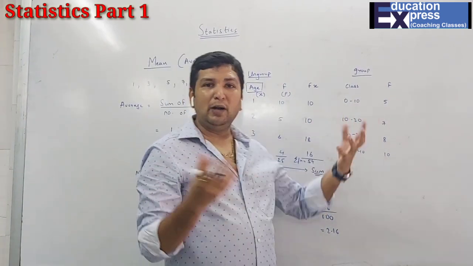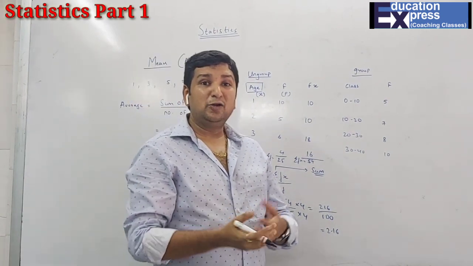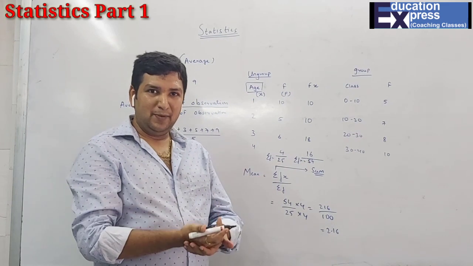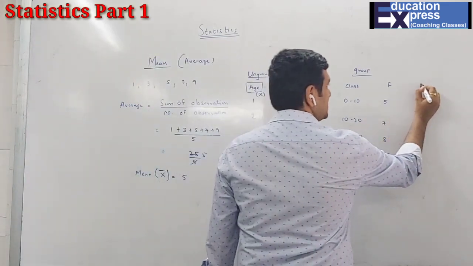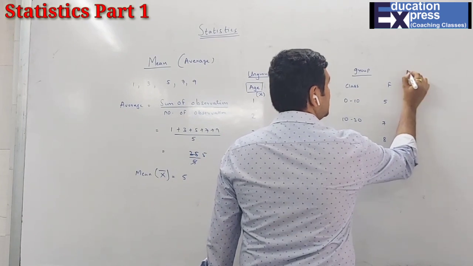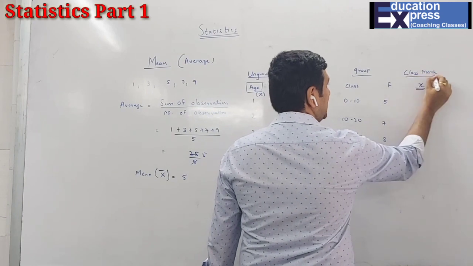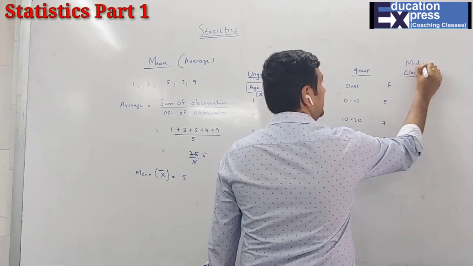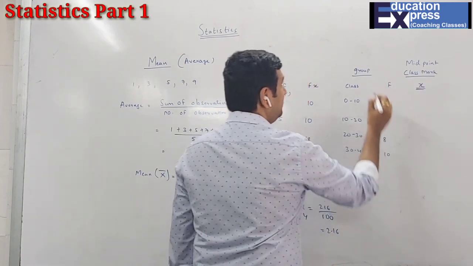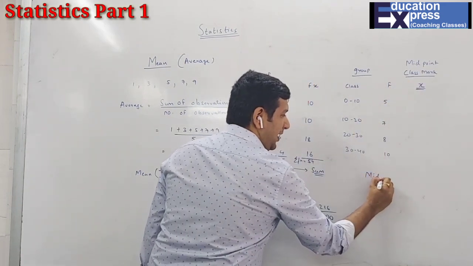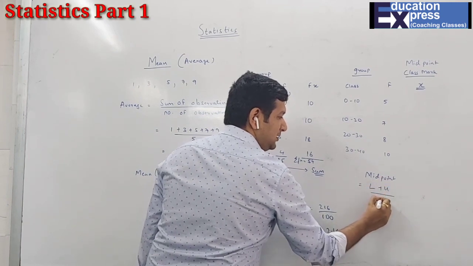I have 0 to 10, what number should I take? So yes, you don't know what number you have to multiply. So here x is not available, which you have to find from the given group. How to find the x? Simple. Here the x is nothing but your class mark. And class mark is nothing but the midpoint of the class. So how to find the midpoint of the class, students? The midpoint of the class you can find by lower limit plus upper limit divided by 2.